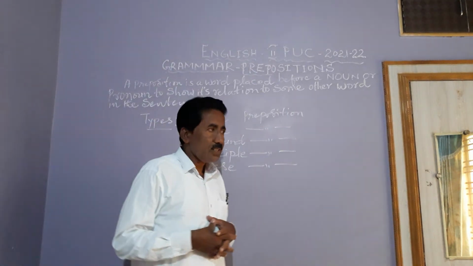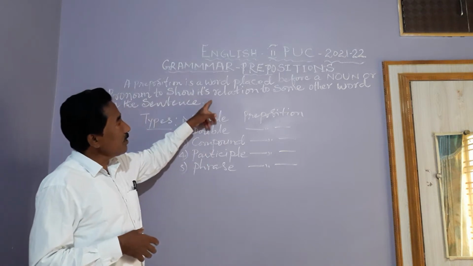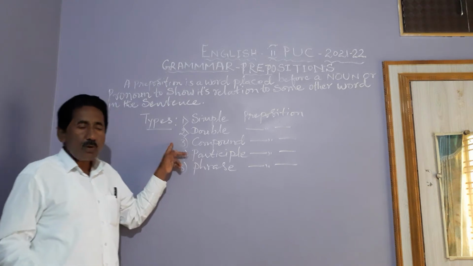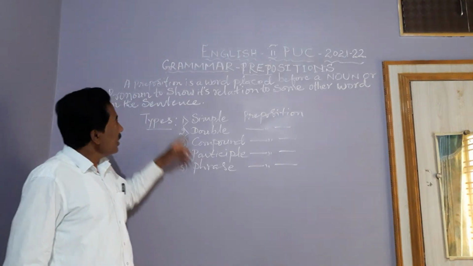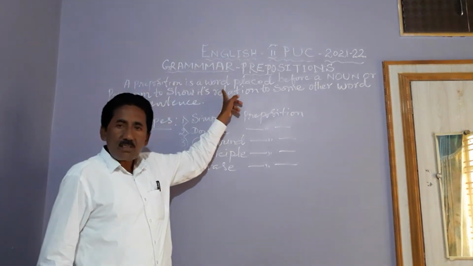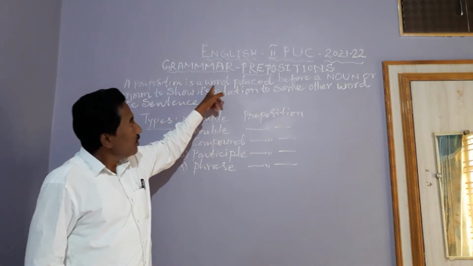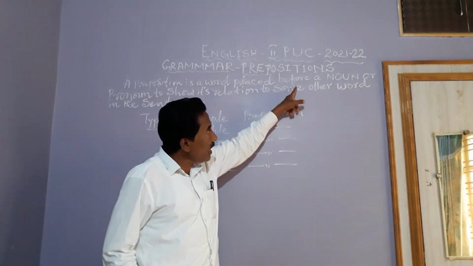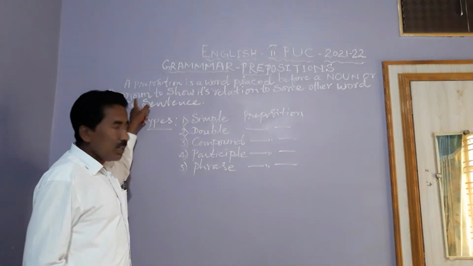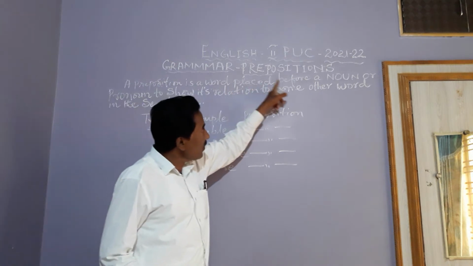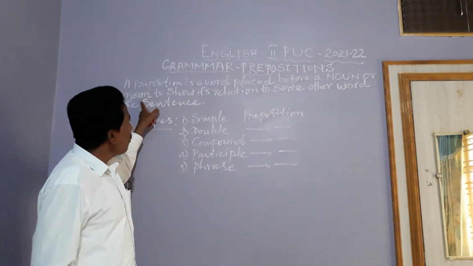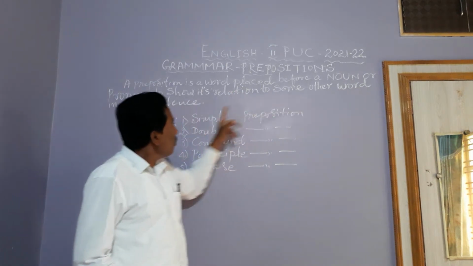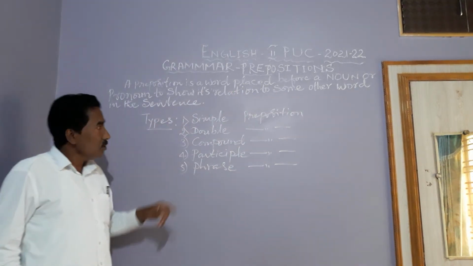In today's session, I would like to explain to you about the prepositions. What is a preposition? What is the role of a preposition? A preposition is a word placed before a noun or a pronoun to show its relation to some other word in the sentence. So this is the definition.